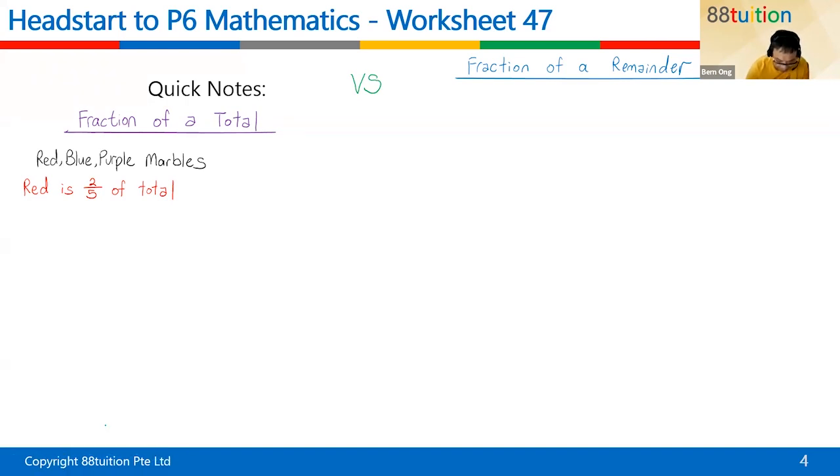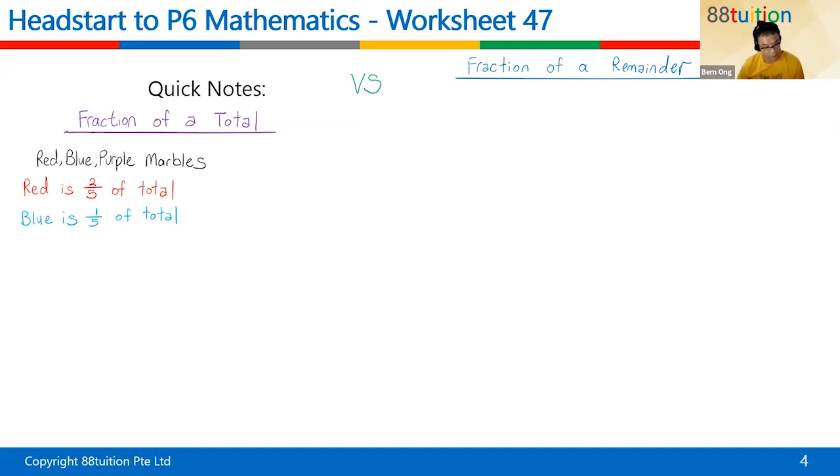Then they will say that blue is, let's say, 1/5 of the total.